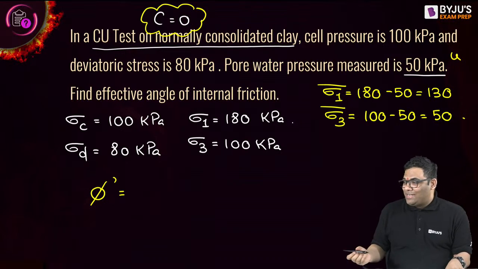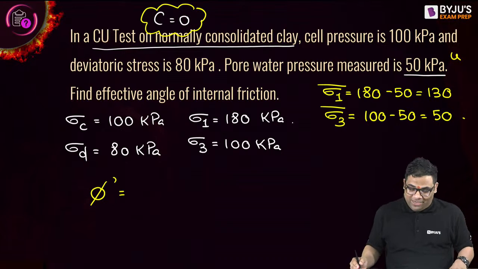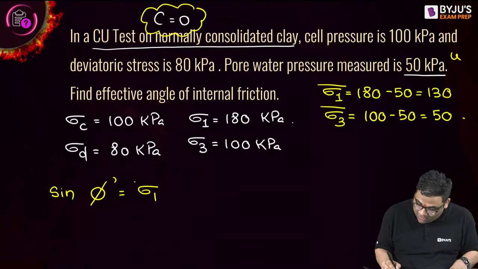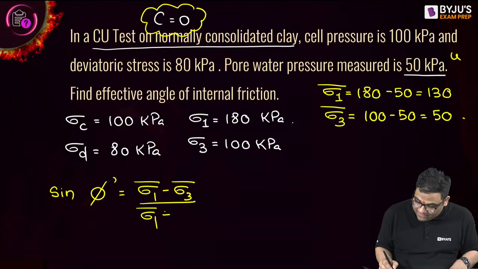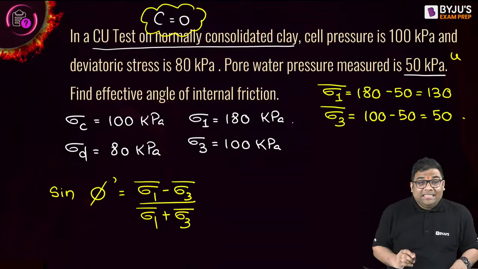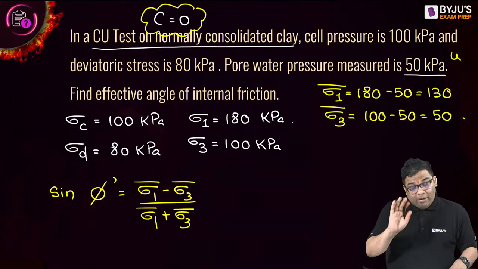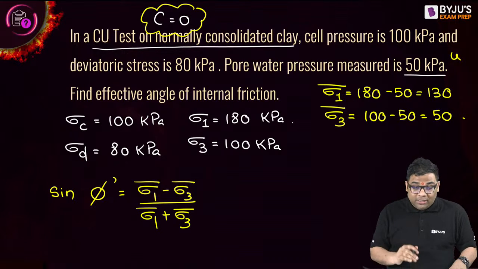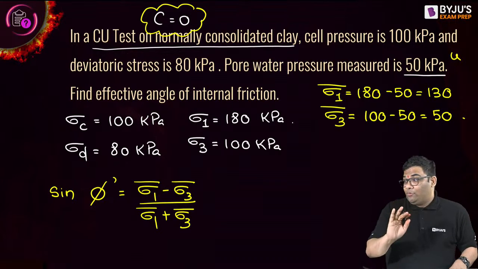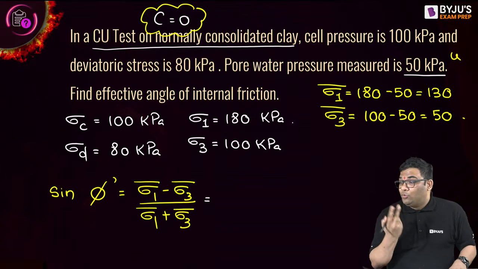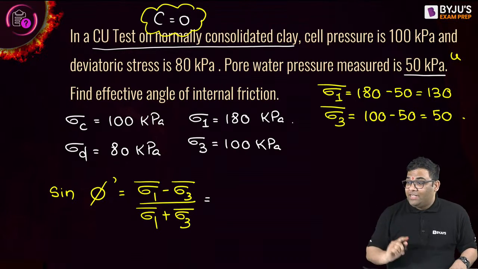Okay, 26.4, very good. I'll use this relationship: sin phi dash is equal to sigma 1 dash minus sigma 3 dash by sigma 1 dash plus sigma 3 dash. Why will I use it? This equation I can use for sand and whenever C is 0. Not only for sand, whenever C is 0. And C is 0 for your CU test when you're using NC clay. So you see how fast you're able to solve this 2-mark question by having this understanding.